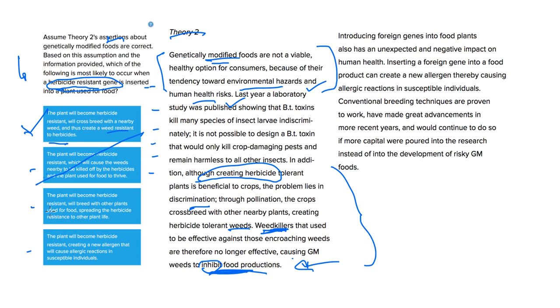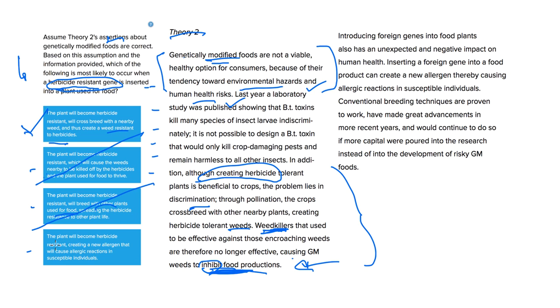The plant will become herbicide resistant, will breed with other plants used for food, spreading the herbicide resistance to other plant life. Well, this looks good, though if it were to spread to only other plants used for food, that wouldn't be a problem, because that would mean a greater crop yield for all food-bearing plants, and that would be good. The problem here is that it would also spread to plants not used for food, which would inhibit food production. So that's why this is bad. So we can get rid of that one as well.